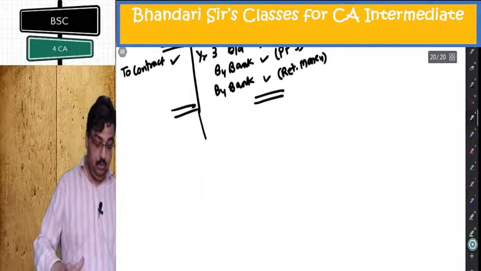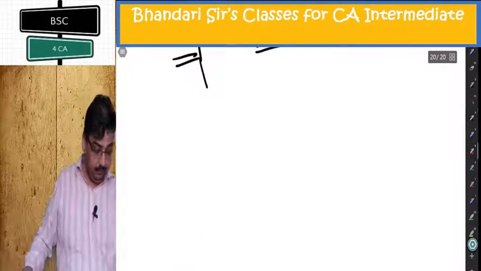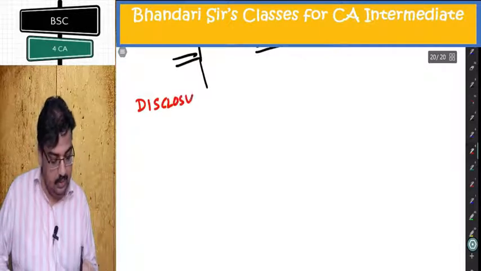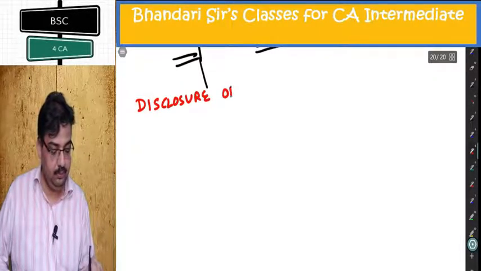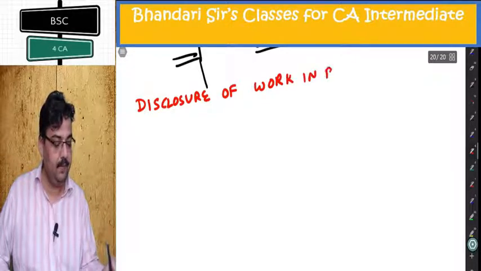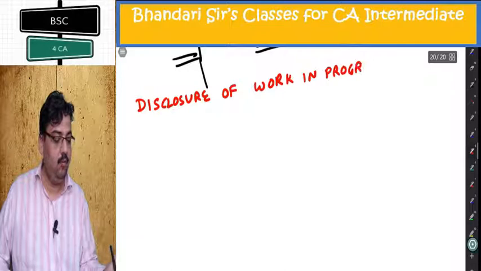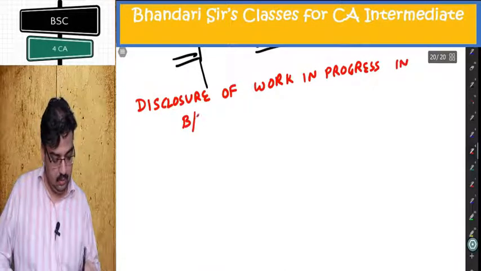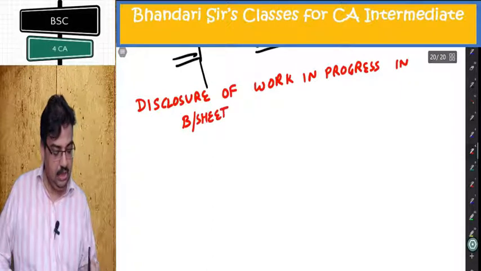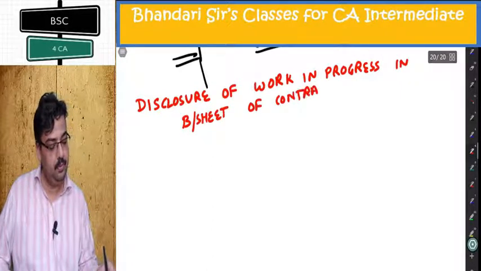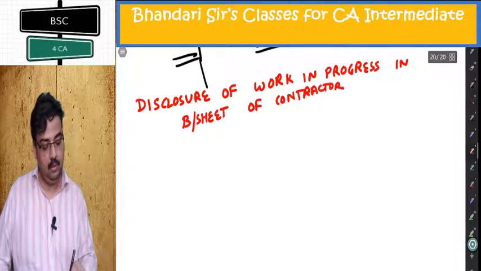Now I show you one last thing. Disclosure of work in progress in balance sheet of contractor.